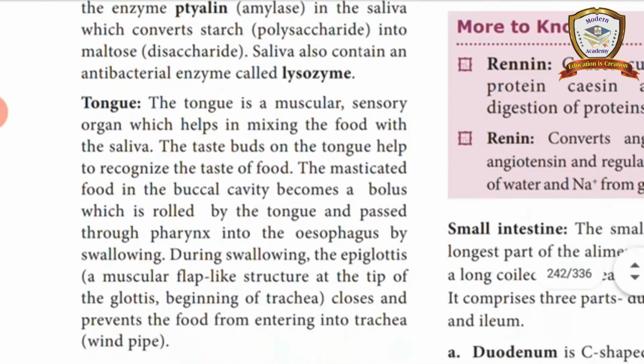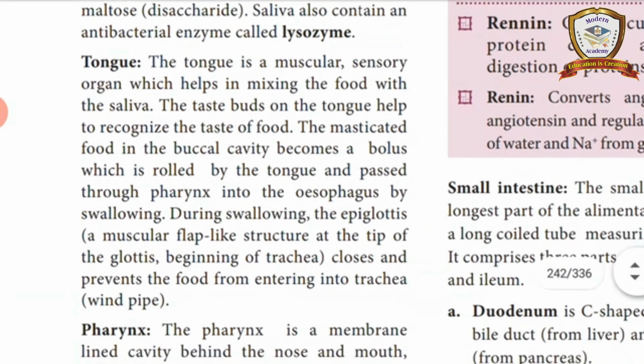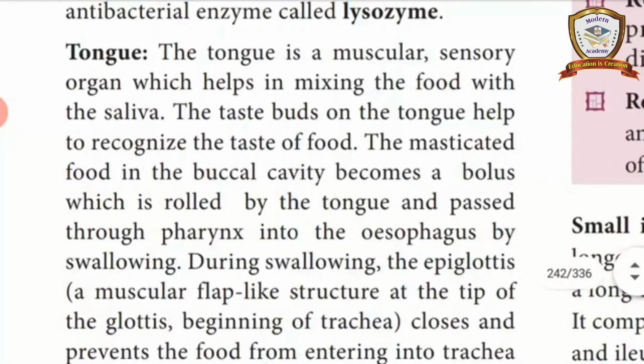Tongue. Tongue is a muscular organ and a sensory organ. Why is it called a sensory organ? Because it is used to taste the food molecules. That's why this is called a sensory organ also. What is the use of this tongue? It is used first to taste the food, through the taste buds.